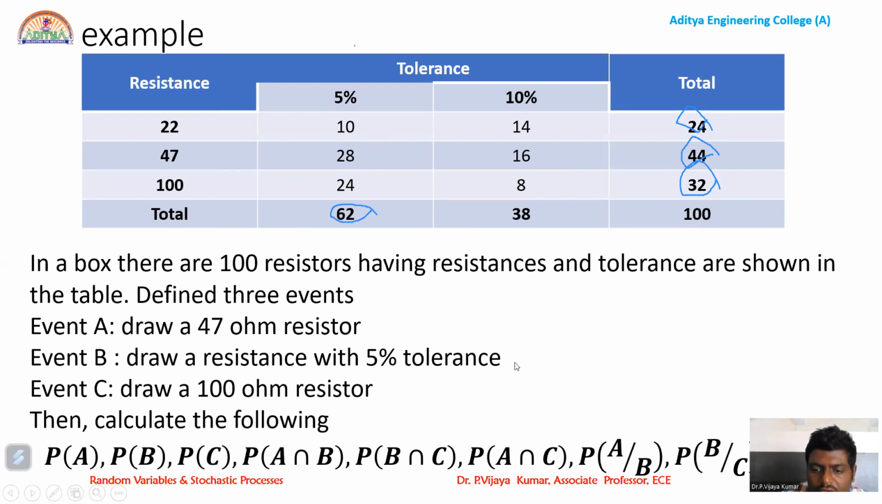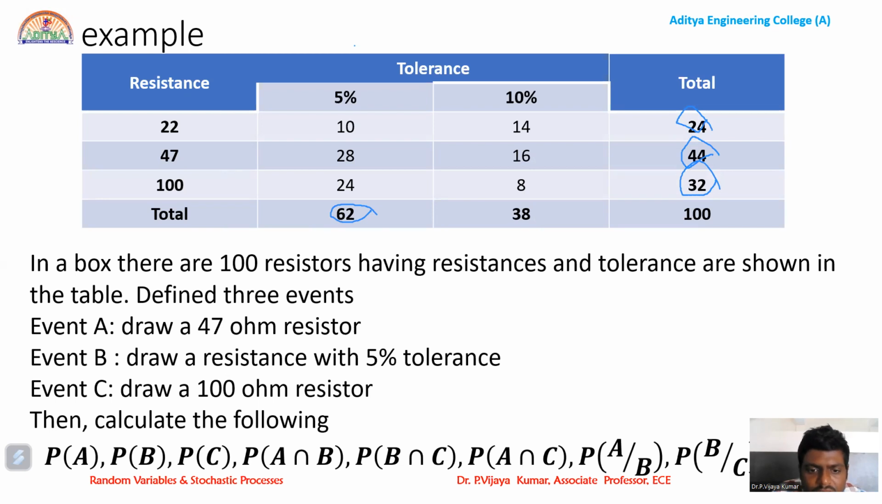And the last one is P of A given B, the conditional probability. In conditional probability, we will be seeing two events. One event has already happened. What is the probability of the happening of another event? We need to compute, for example, P of A given B. In this probability, event B has already happened. What is the probability of the happening of A?